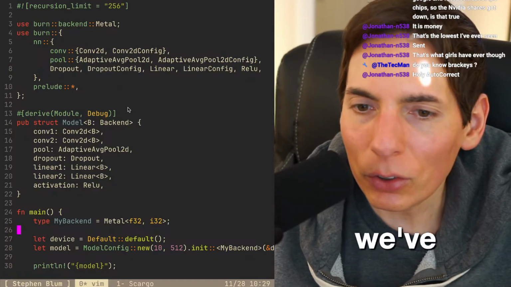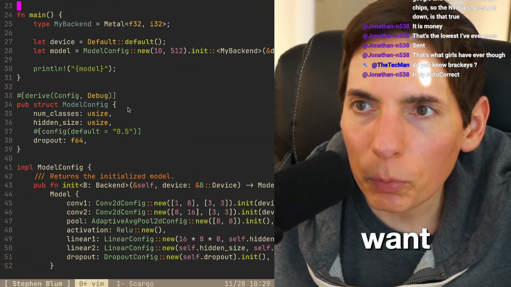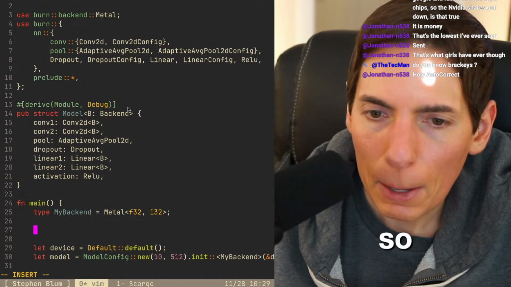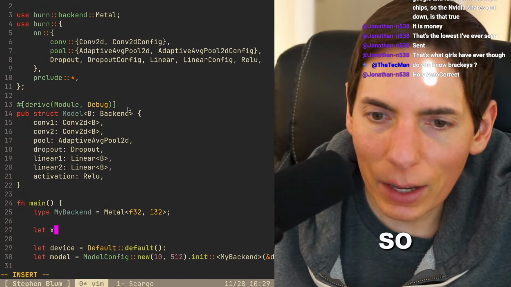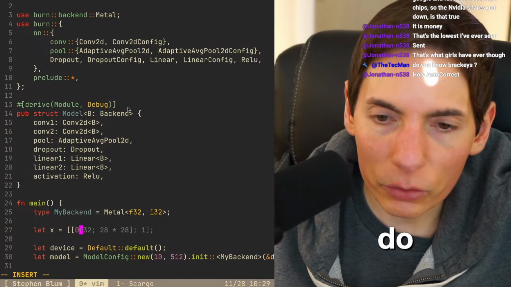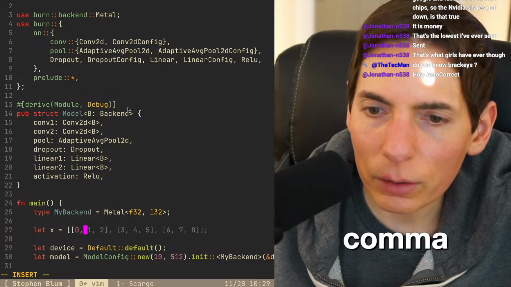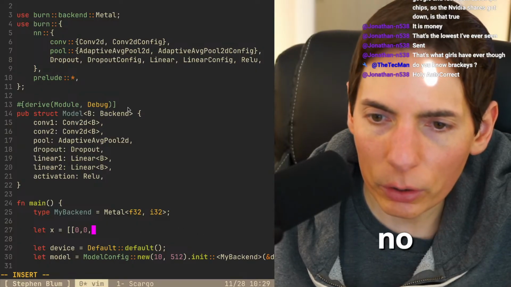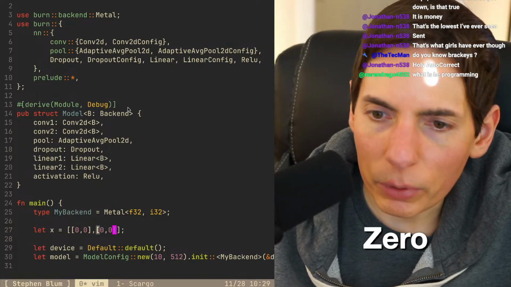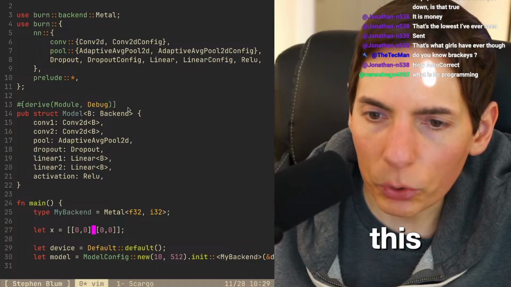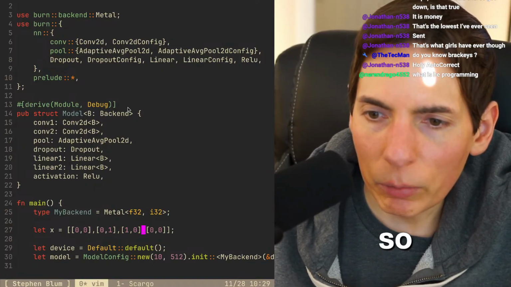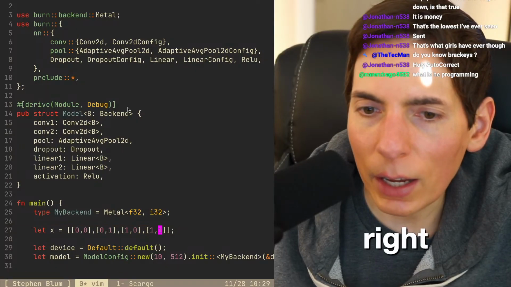All right, so we've got something that works here. Before we go, I want to do the XOR. Let's do the XOR real quick. Let x equals, what do we want to do? So 0, 0, 0, 1. Here we go. Let's just do this real quick. And then we do dot. There we go. So that's x. I want to do XOR.